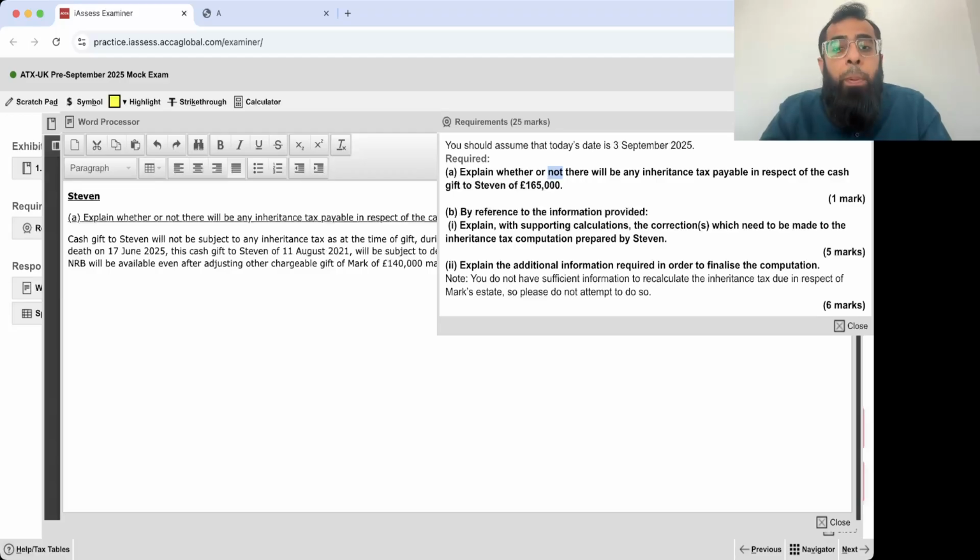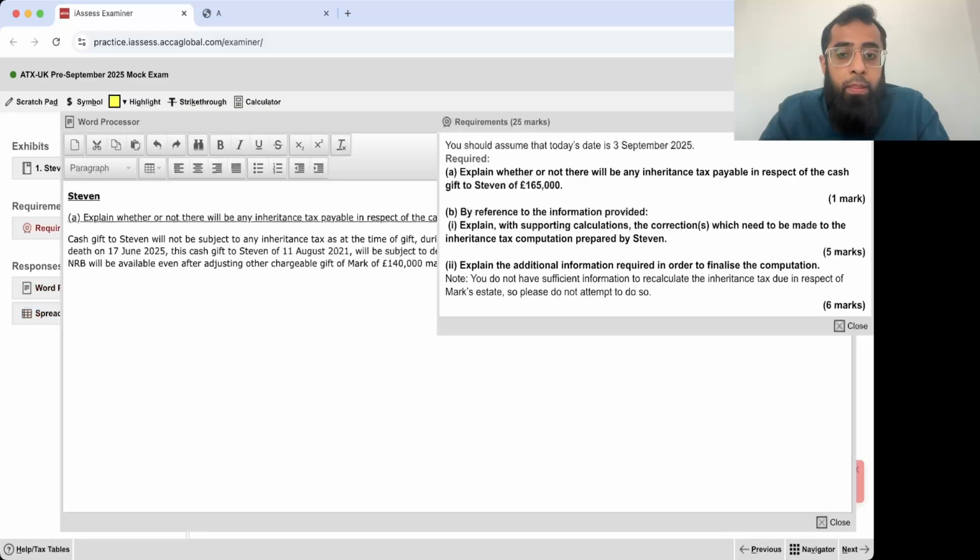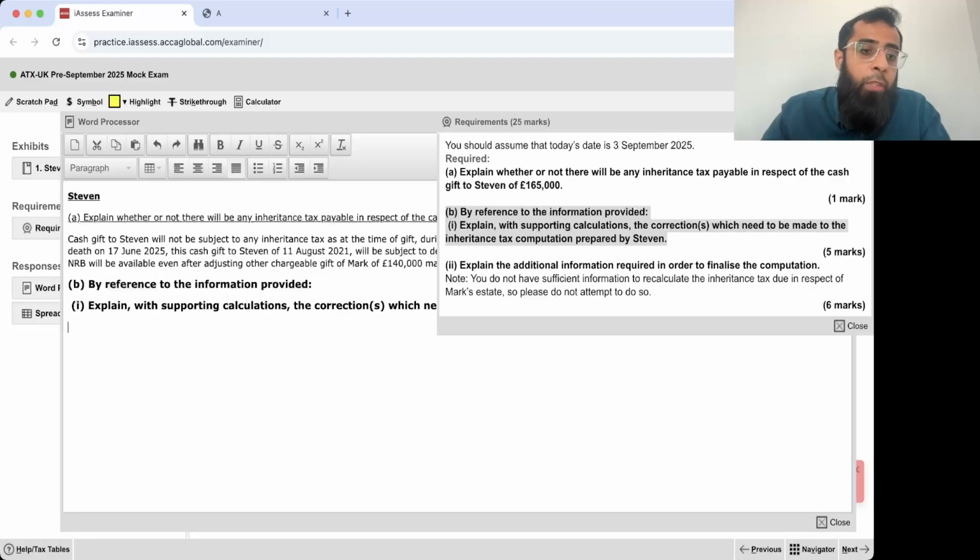Now, part B. Believe me, it's a very easy question. For copying, you can use Control C, but sometimes that function does not work, so you have to copy it manually. Okay, here I go. For paste, you can use Control V.